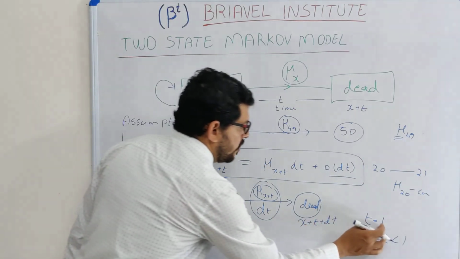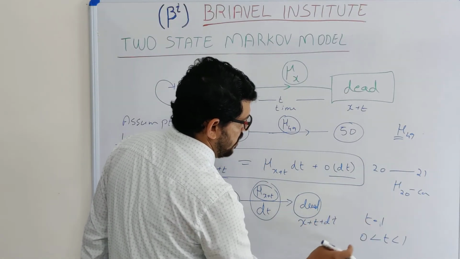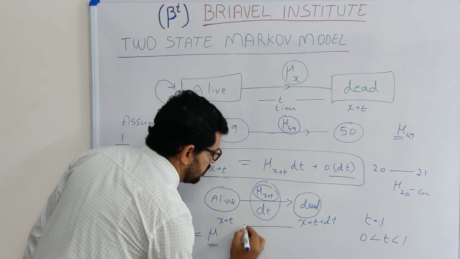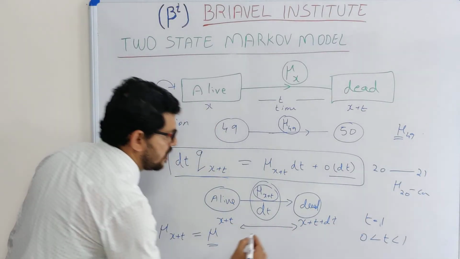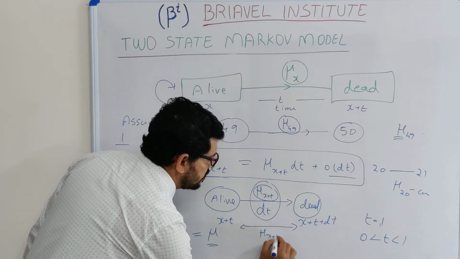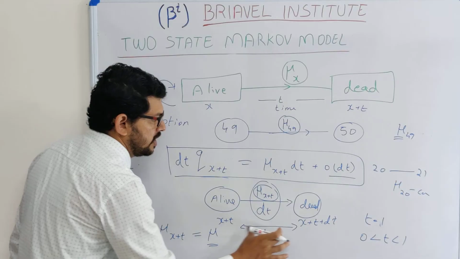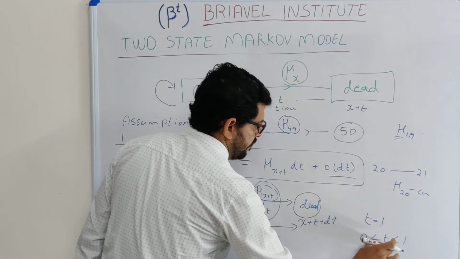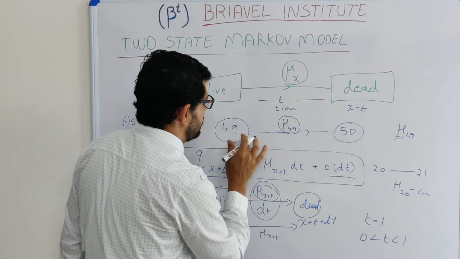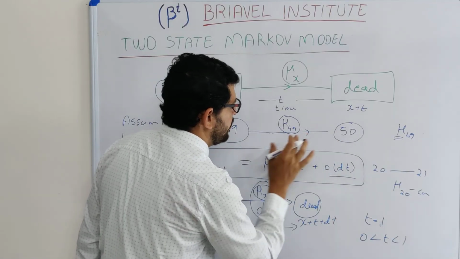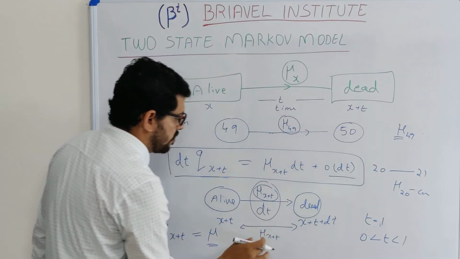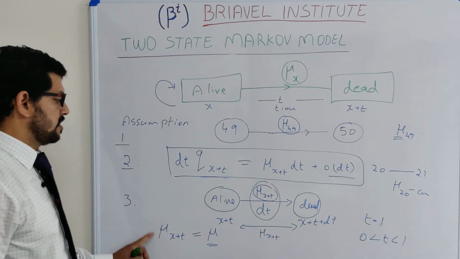If t is equal to 1, then the transition intensity is constant for that time interval. In the small time interval t, from 0 to 1, that means from 49 to 50, this transition intensity, mu of s plus t, will be constant. That is the third assumption.